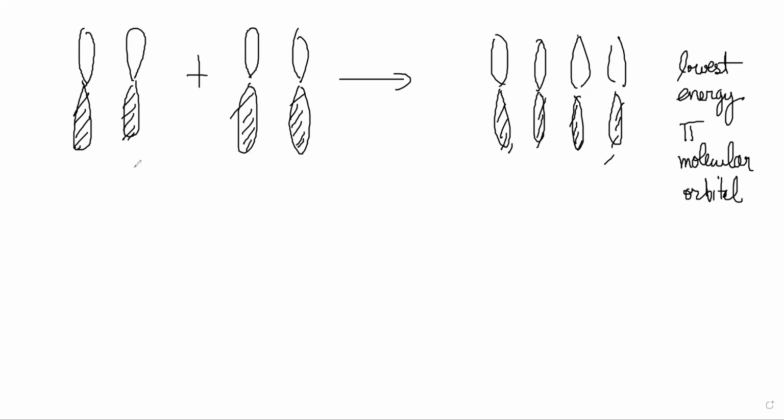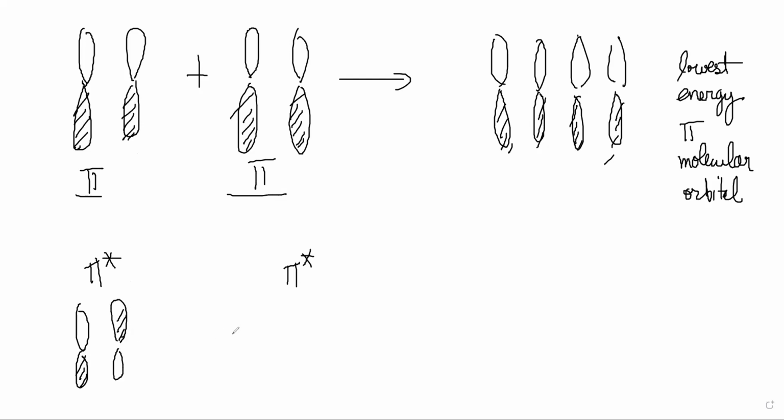So what he's doing here is flipping the two on the ends. Right now he has taken the pi orbitals combining, and then he will take pi star and combine. So pi star would have been already flipped here, right? And this pi star would combine like this.